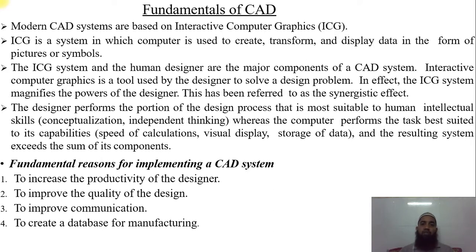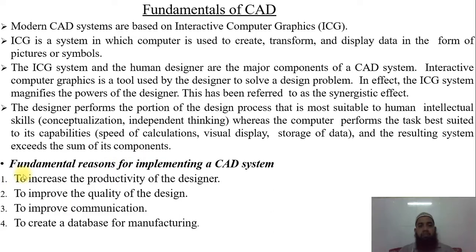This is all possible because of ICG, interactive computer graphics, and the resulting system exceeds the sum of its components. As you all know, whatever we require, we can do immediately. Means if I put in some name, that is converted into some image. If I speak something, that is converted into some image. If you want to do any kind of solid modeling, you can do it by use of interactive computer graphics. This is very important, and nowadays each and every computer has a graphics card.